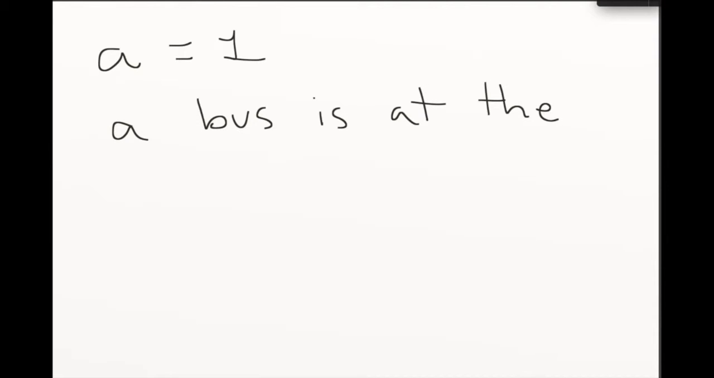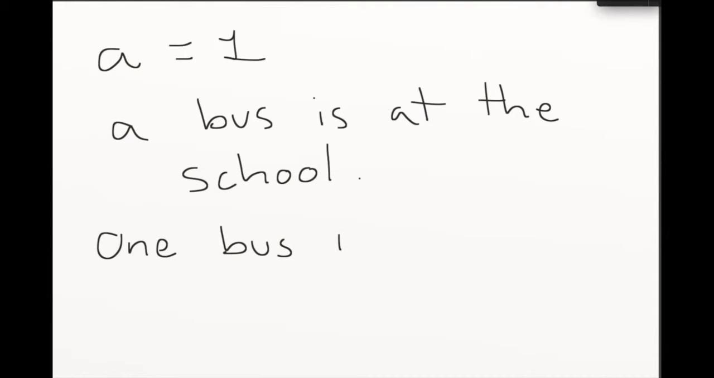Okay, so let's start with the article a, and remember we said that a is the number 1. It just represents 1. So let's write a sentence. A bus is at the school. Okay, so a bus is at the school, period. It is one bus. One bus is at the school. So it's the same thing as if you had said one.